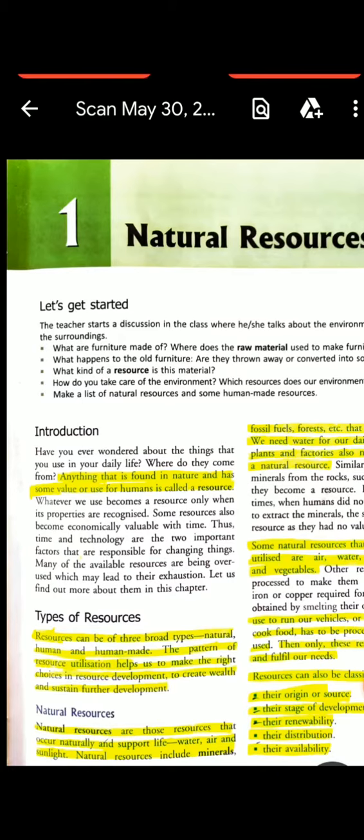So we can learn that resources have their own economic value and aesthetic value, that is the value which adds to the beauty around the earth.